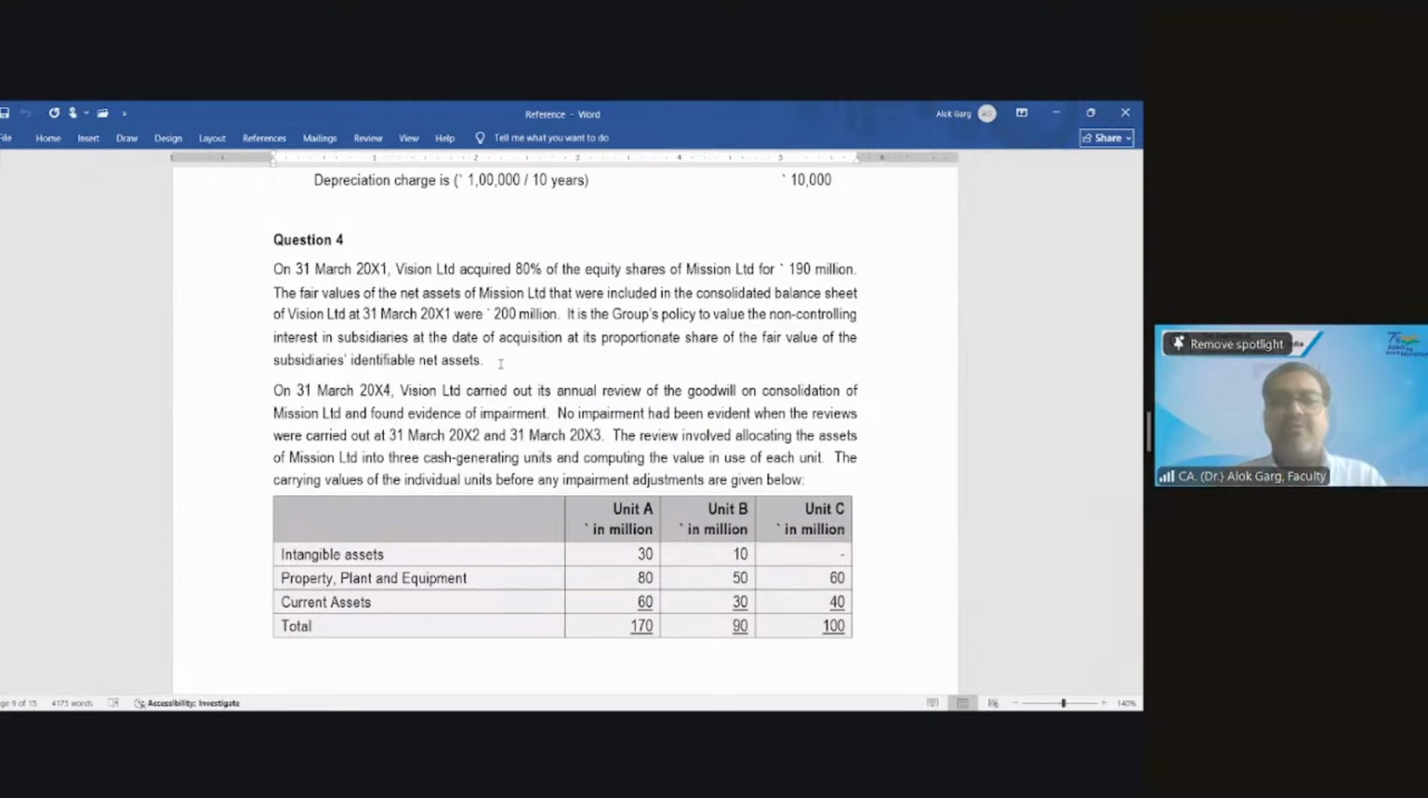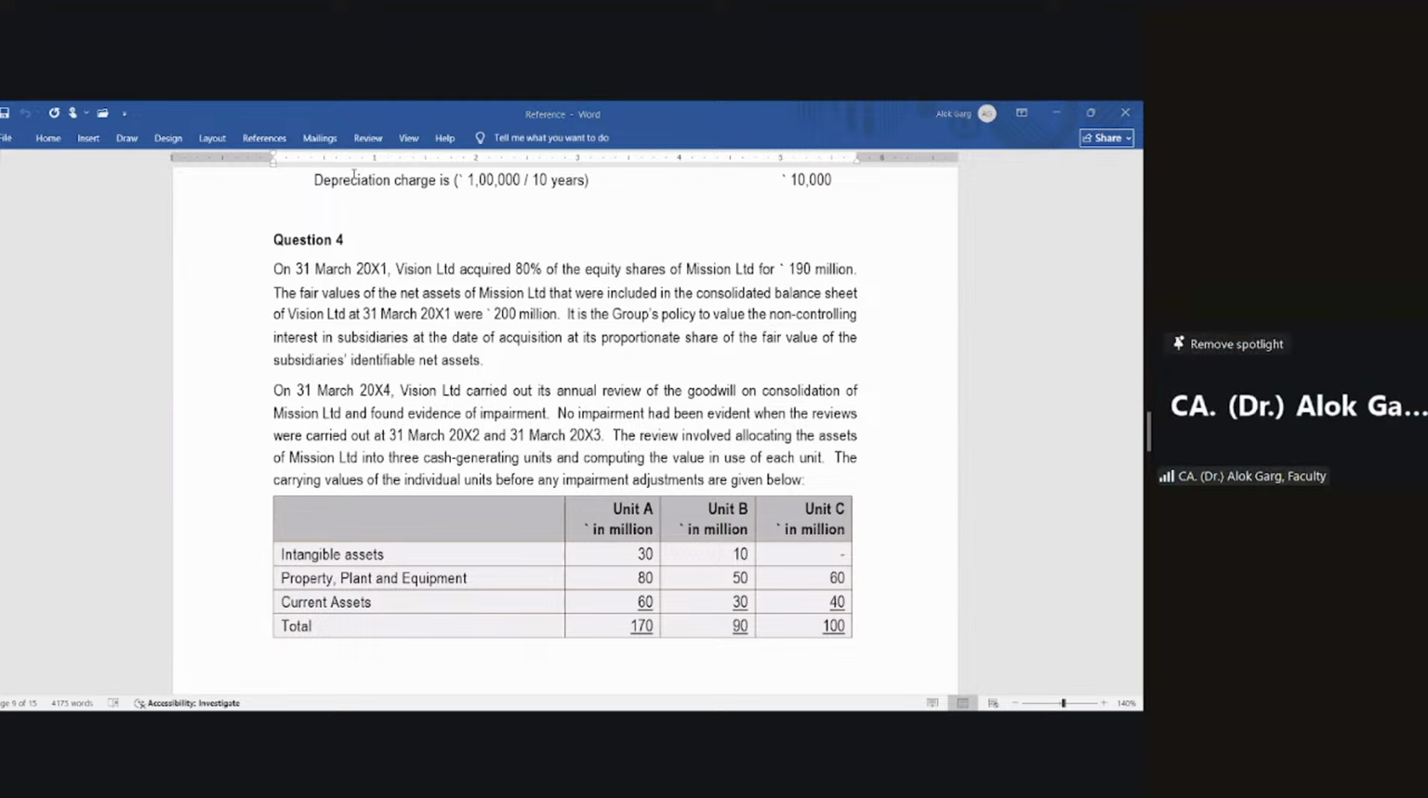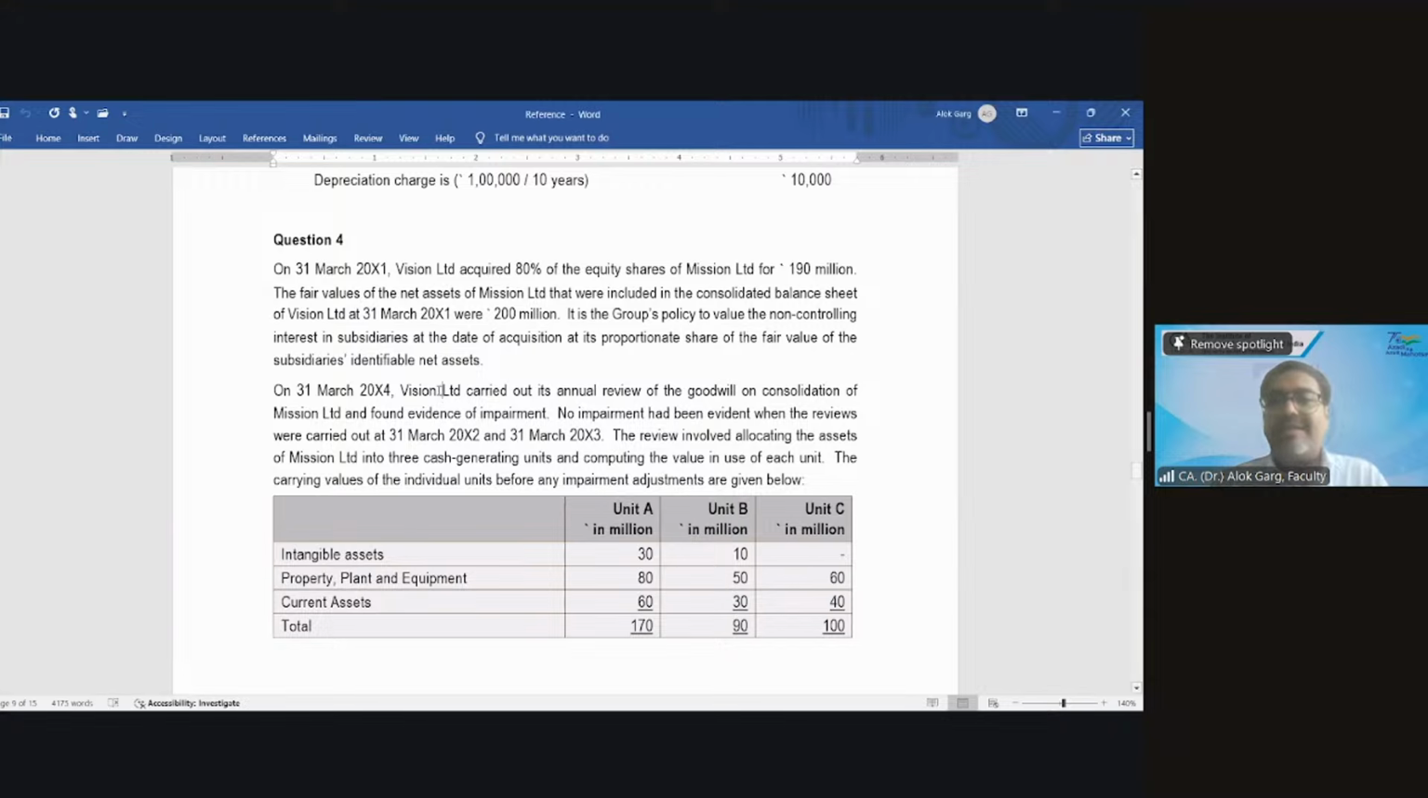On 31st March 20X4, Vision Limited carried out its annual review of the goodwill on consolidation of Mission Limited and found evidence of impairment. No impairment had been evident when the reviews were carried out at 31st March 20X2 and 31st March 20X3. Means in the first 2 years, there was no impairment.